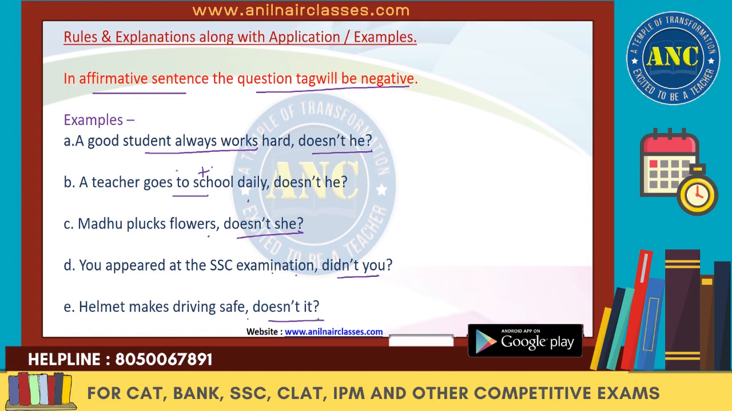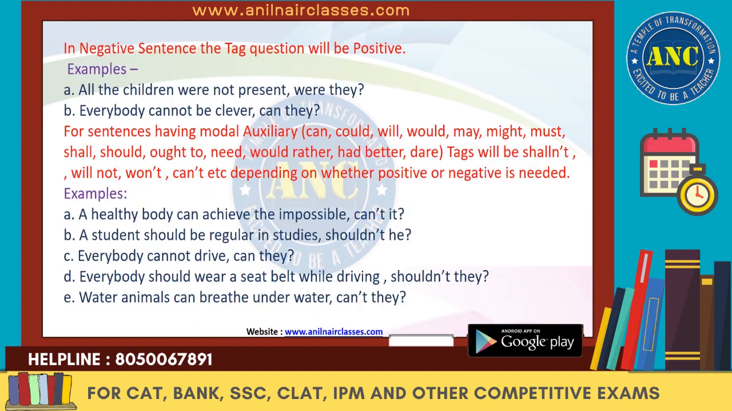So you see the tense. Works is in the present tense, doesn't is also in the present tense. Goes is present tense, again doesn't is present tense. Plucks is present, doesn't is present. Appeared is in the past, didn't you is in the past. Makes is in the present tense, doesn't is in the present tense. Got it? And since these are affirmative sentences, all the tags were in the negative. Not was coming there. So in negative sentences, the question tags will be positive.